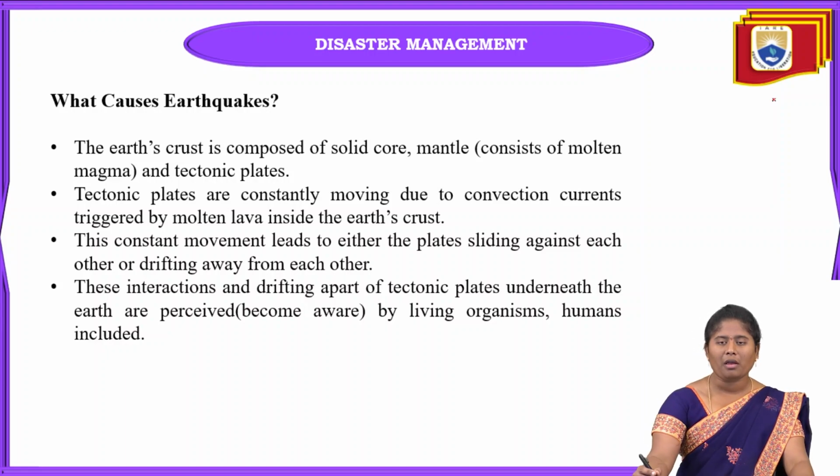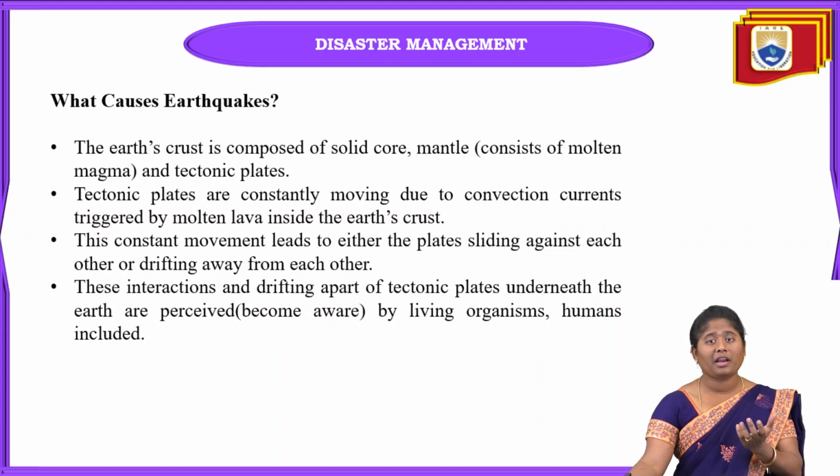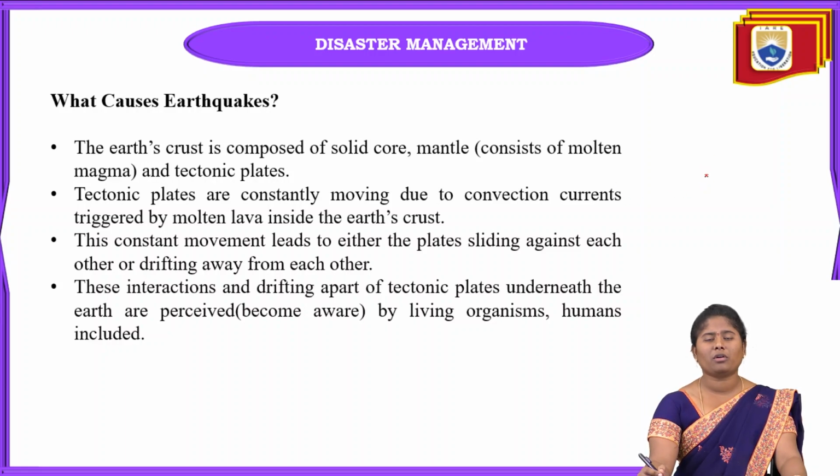Because if there are volcanoes nearby, when a volcano erupts, the earth surface will automatically move. Below the earth surface the lithosphere will be there, and there only these tectonic plates will be there. When there is movement in the volcanoes, the tectonic plates will also be constantly moving, triggered by the molten lava inside the earth crust.